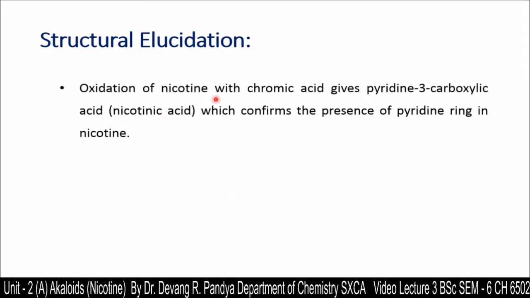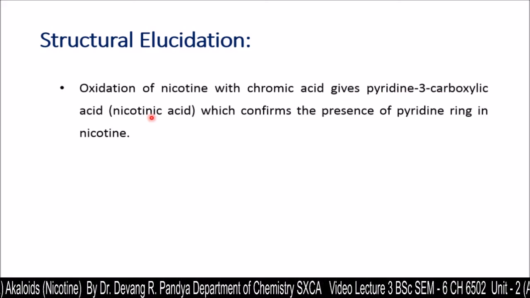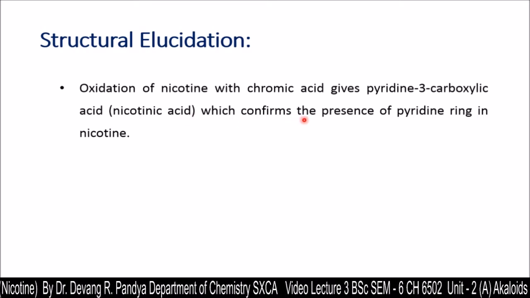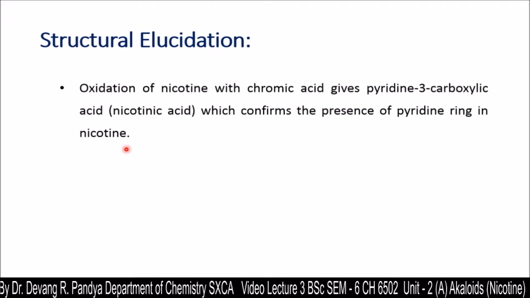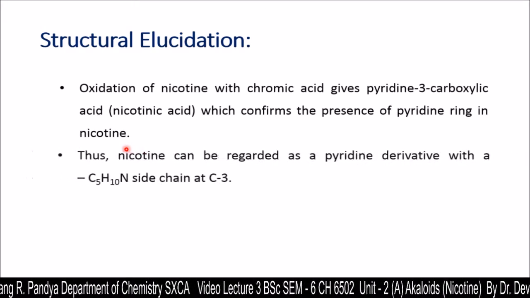Oxidation of nicotine with chromic acid gives pyridine-3-carboxylic acid, also known as nicotinic acid, which confirms the presence of a pyridine ring in nicotine. That means nicotine has a pyridine nucleus in its skeleton.